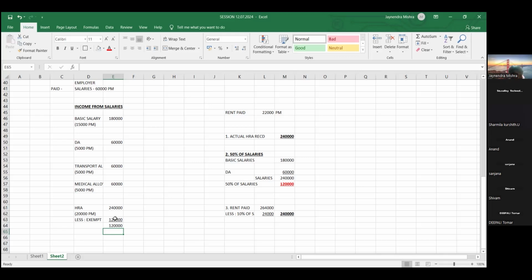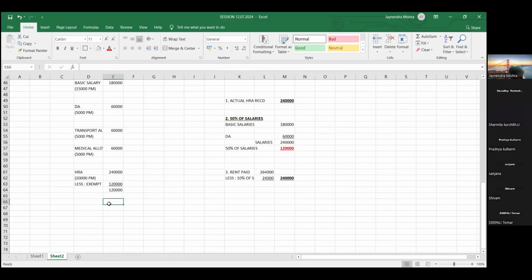Got it? Just one thing you have to note here, friends, 50% we have taken, 50% you have to take if employee stays in metro city. Metro cities में रहता है तो 50% लेना, like Mumbai, Delhi, Kolkata, Chennai, Bangalore. But if employee stays in non-metro cities, friends, cost of living is low, so exemption will be low, 40%. Non-metro cities में रहेगा तो friends, how much? Instead of 50%, how much you will take? 40%. Then, yeah, let's continue.